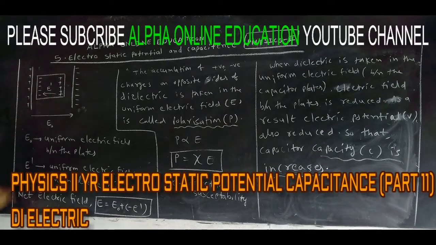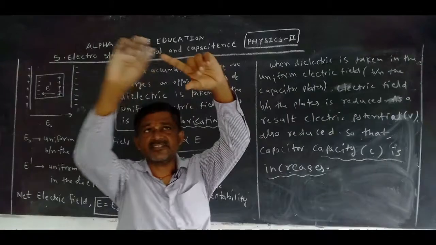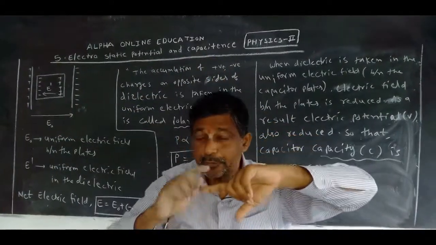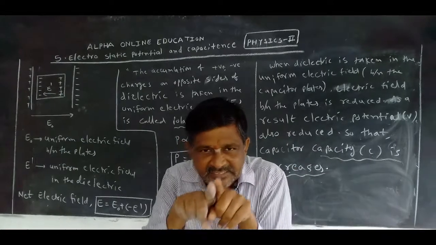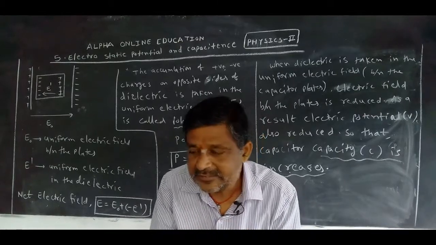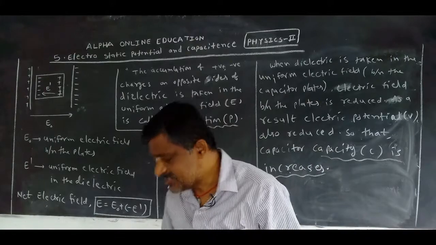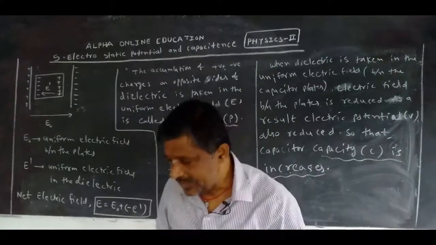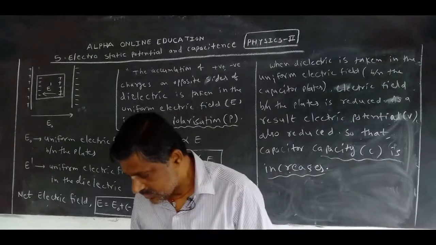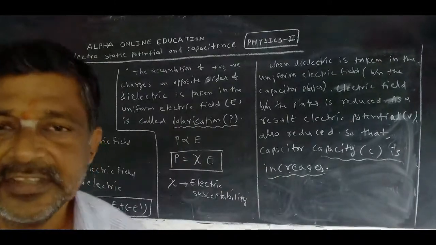Very less. That's why you see in current wires, insulation, plastic is wrapped. Due to that what happened? The two wires are side by side, but we don't get any effect. Why? The main cause is the dielectric. The plastic is there. The plastic is a dielectric. That's why with the help of the dielectric, we establish a strong potential difference within a small distance apart. That is the advantage of the dielectric.